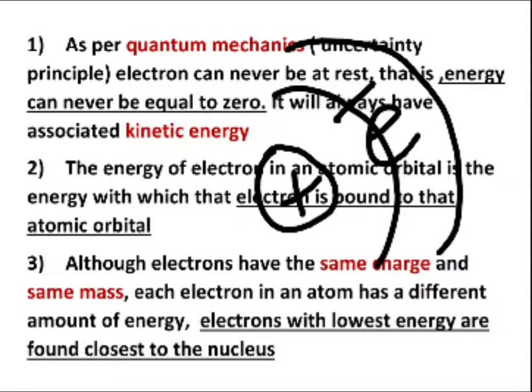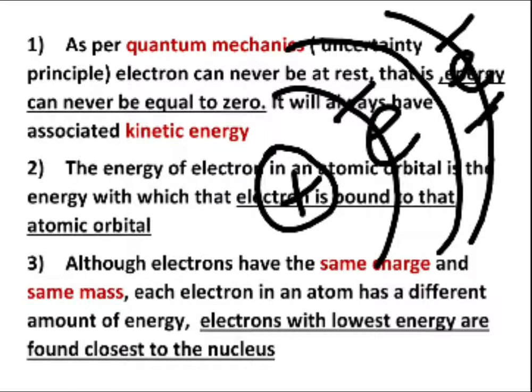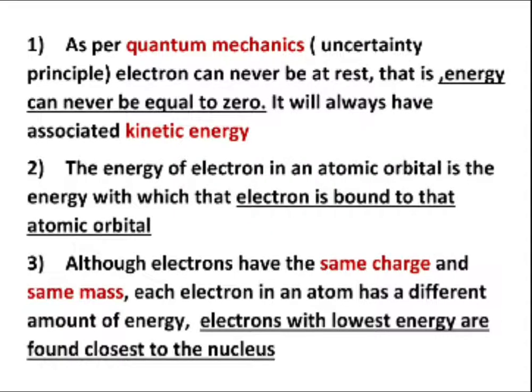Similarly, if I consider this third energy level and the electron present within it, then this electron will have its own energy, which will be different with respect to the energy level present within the first energy level. That means all the electrons have same charge and same mass, but they have different amounts of energy with respect to the atomic orbital in which that electron is present.